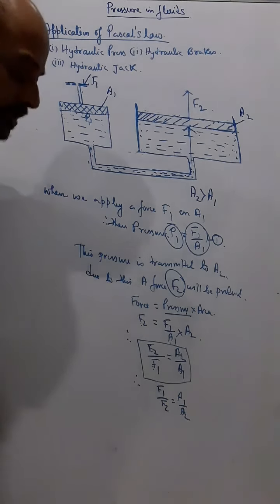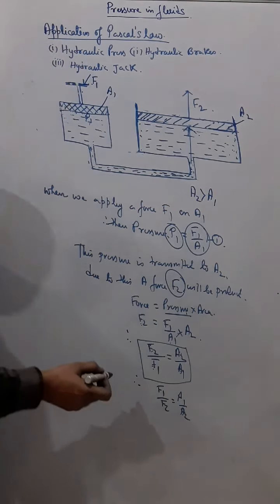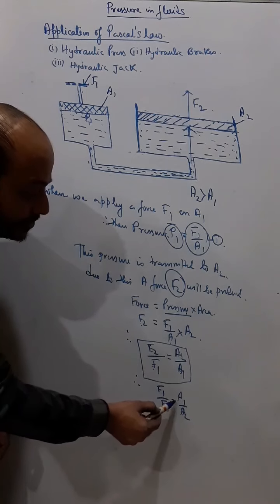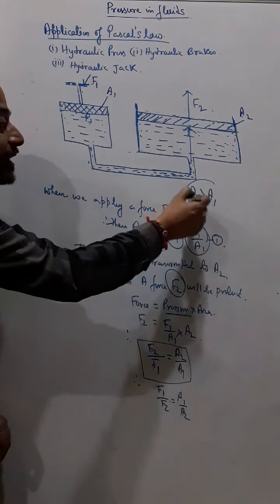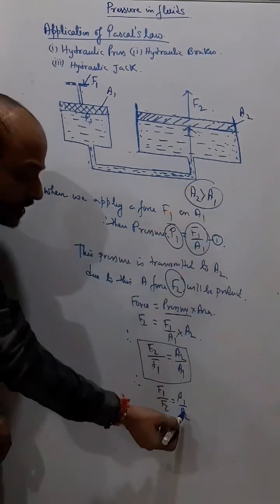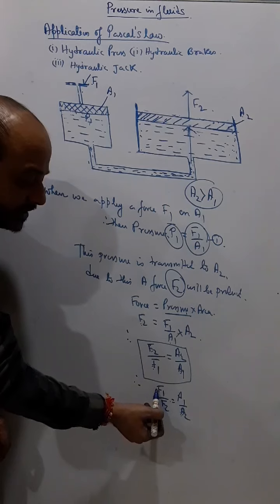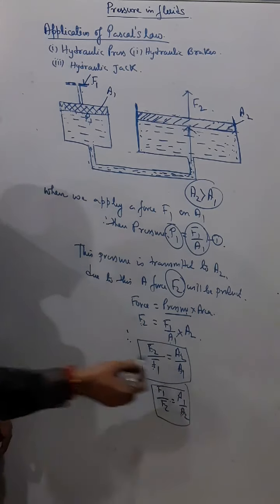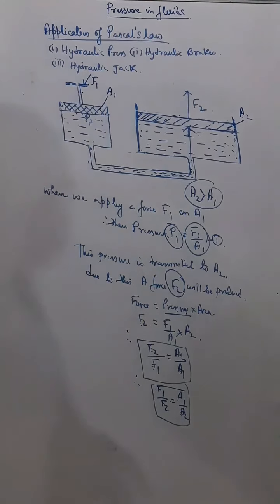Finally, you can understand from here, since A2 is greater than A1, F2 will be greater than F1. So always F2 is greater than F1. This is the principle for a hydraulic machine.